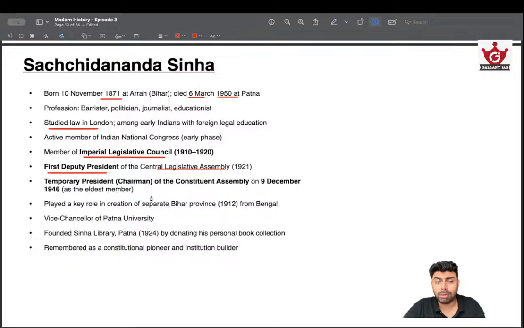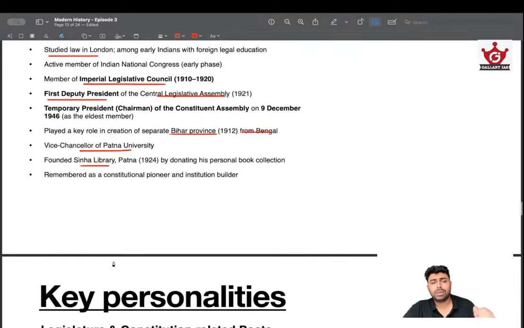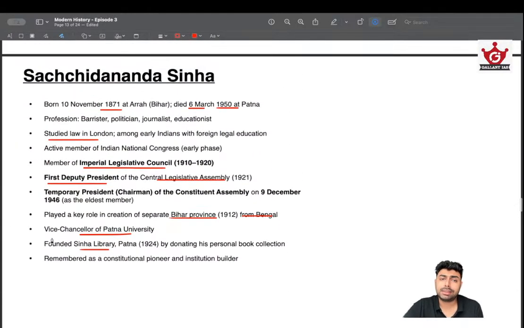That's one that we have discussed. And he was also vice chancellor of Patna University. And he played a key role in separating Bihar province from Bengal. Okay, remember this. He played a key role in separation of Bihar province from Bengal. And he was a founder of Sinha Library in Patna. That's all. So these are the few things about Sachidananda Sinha.